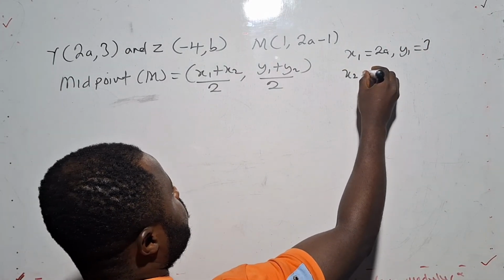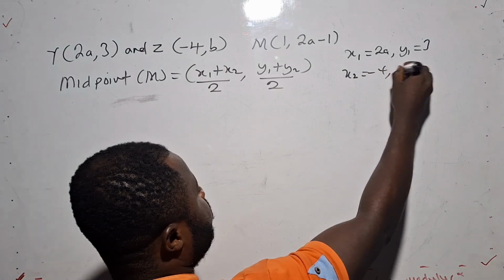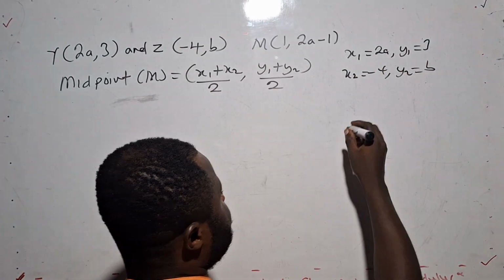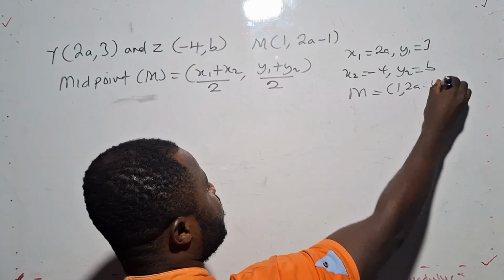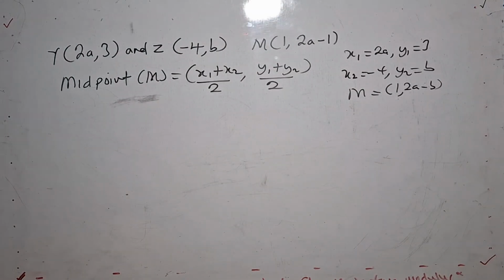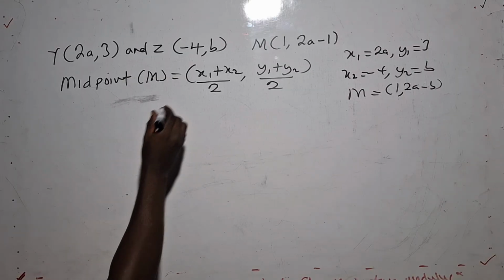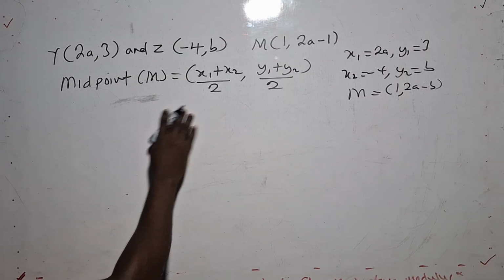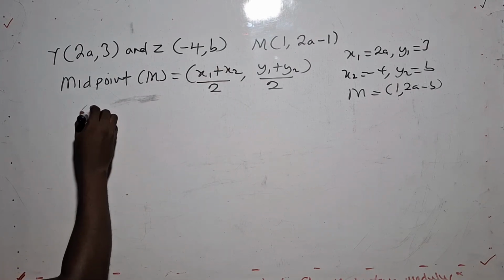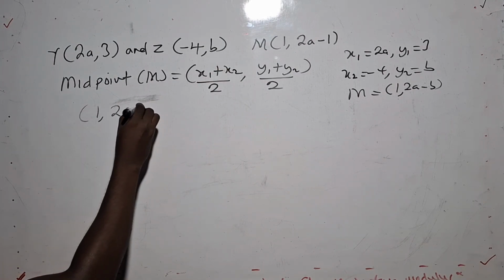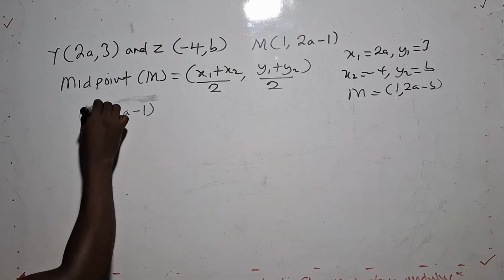x2 is -4. y2 has been given as b. Now we have our midpoints, which is 1, 2a minus b. So if you want to find the value of a, let's put in the values there. So the midpoint, which was given to us, let's put it here: 1, 2a minus 1. Here's the midpoint.